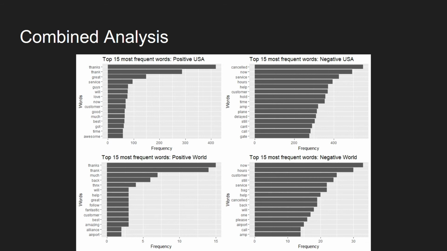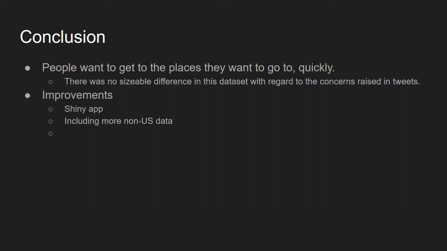These are all very general terms. Nothing like fantastic customer. Airport was one that got me. I figured Americans wouldn't really be thinking about how the airport looks or feels. It's really more about the customer service, or how the airline would treat you. I'd like to see to what extent the world may consider the facilities available in the airport, or the cleanliness of the airport, or how the airport functions as a whole versus how the airline itself manages things, because those are two separate parts. But I would love to include more non-US data in a future expansion of this project.